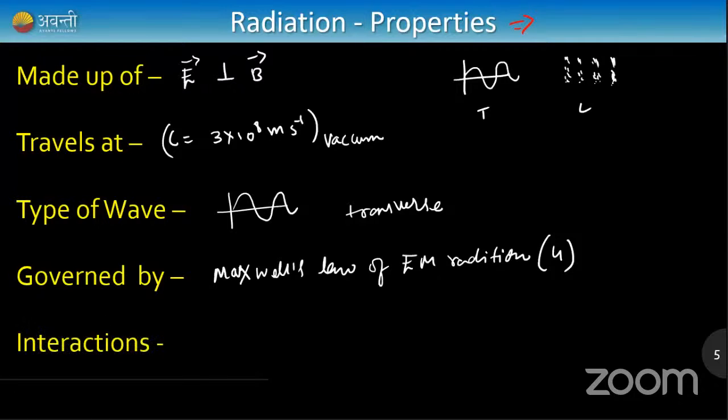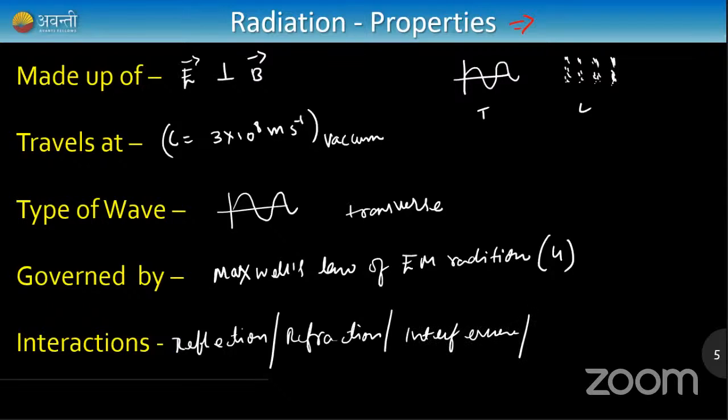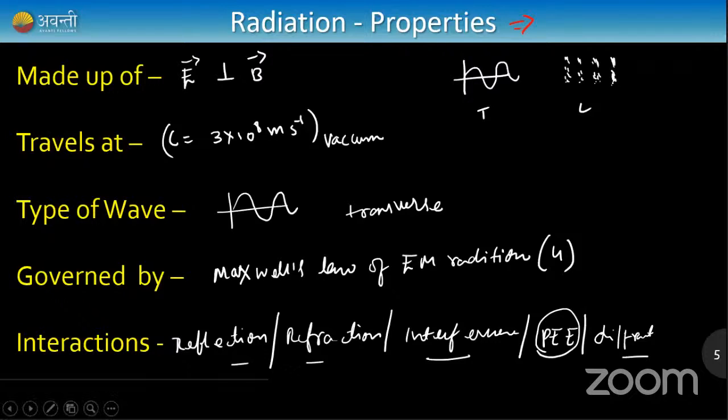And how do they interact? They have all kinds of interaction. Electromagnetic waves undergo reflection, refraction, interference, the photoelectric effect, and diffraction also. We are going to see diffraction and interference in the upcoming chapter of wave optics, and the photoelectric effect in modern optics. Reflection and refraction we'll see in ray optics. So these are the basic properties.